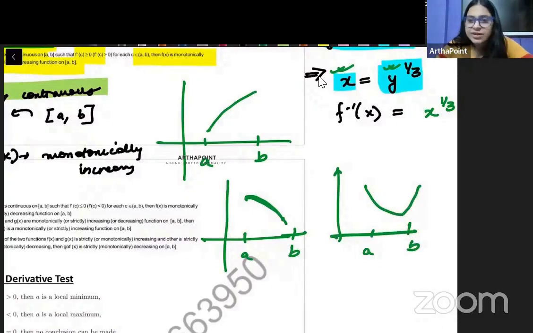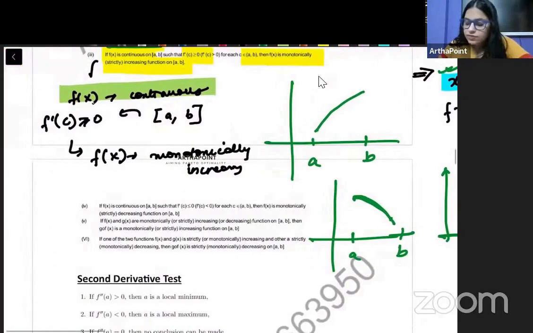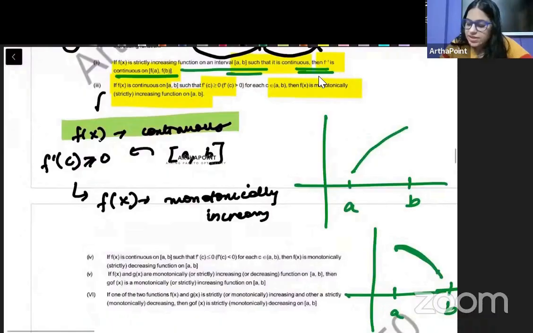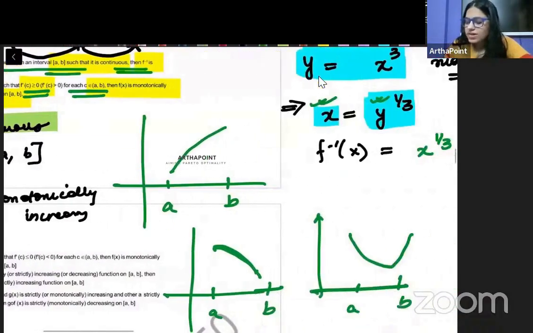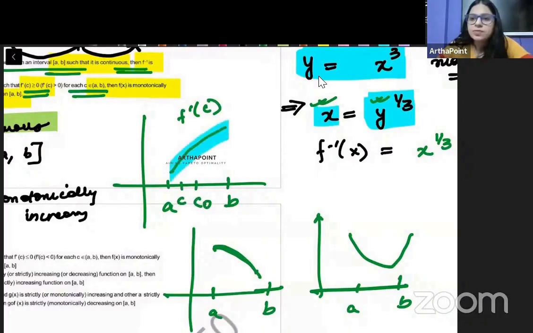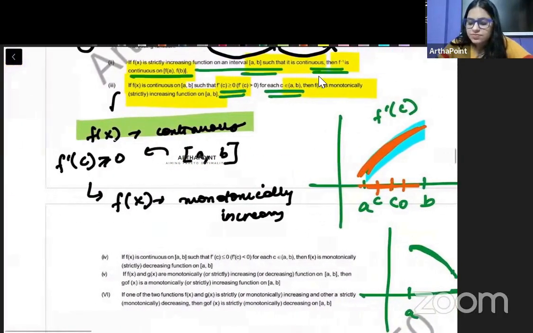बस इतना बोले हमने, it's a continuous function. But now what we have gone ahead and we have done is that जितने भी c हैं between a b, we have f dash c greater than 0. तो अगर slope हर c पे every number that we take here उन पे slope positive है, it means that it is upward sloping क्योंकि f dash c is greater than 0 at every c between AB. So won't it automatically be a strictly increasing function? That is exactly what this is saying.